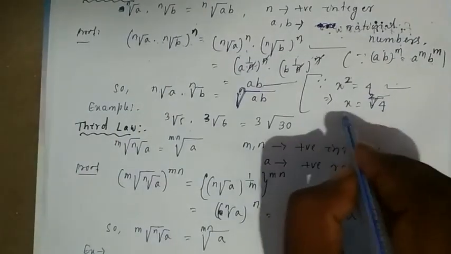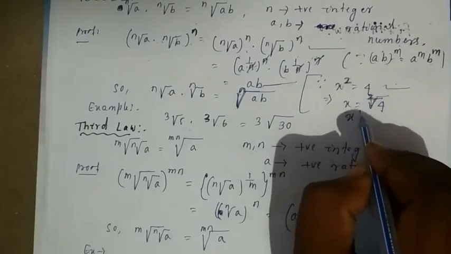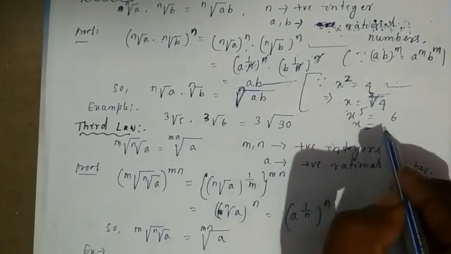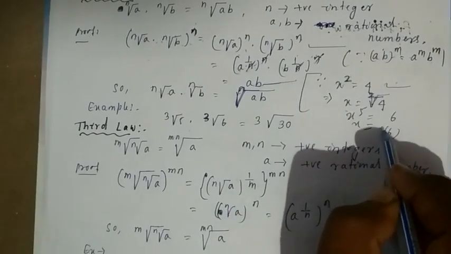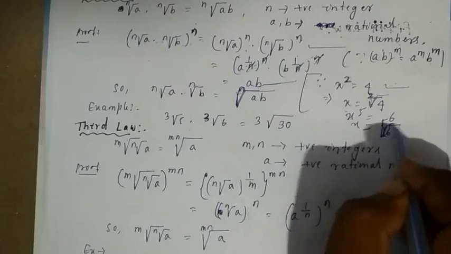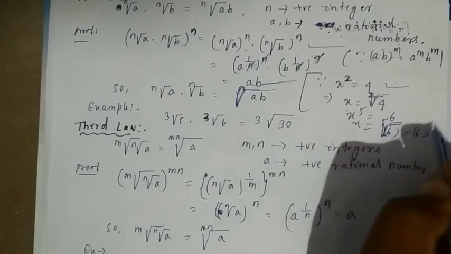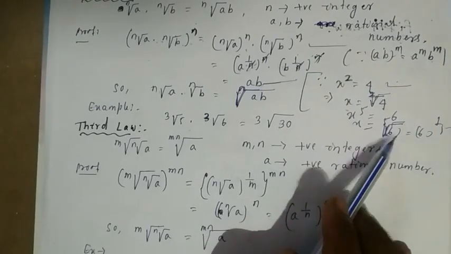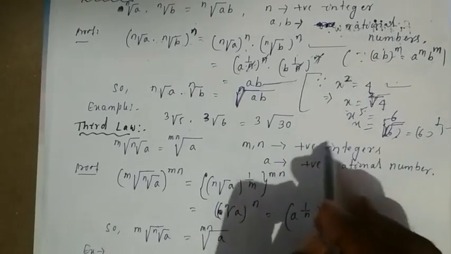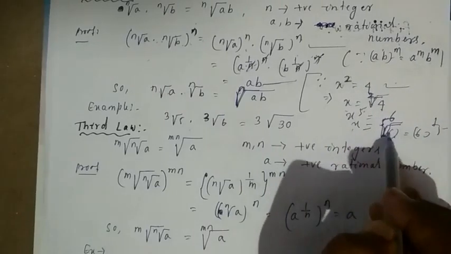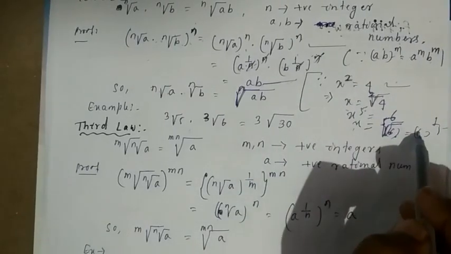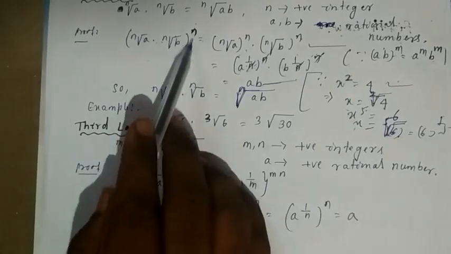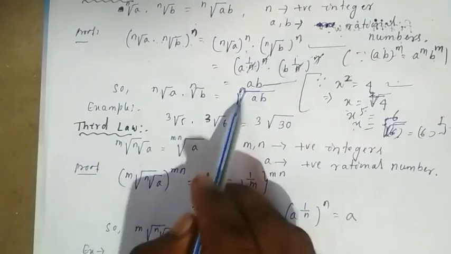You know that. Again I am saying, if I am writing x to the power of 5 is equal to 6, then x is equal to the 5th root of 6, or you can write 6 to the power of 1 by 5. Clear? Similarly, if this n goes to that side, it will become the nth root.